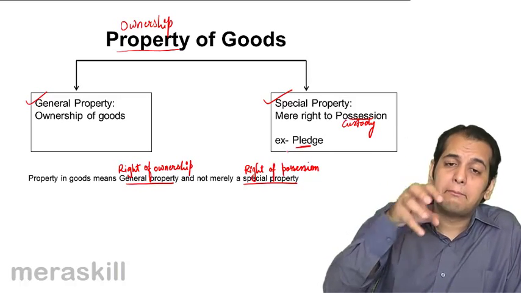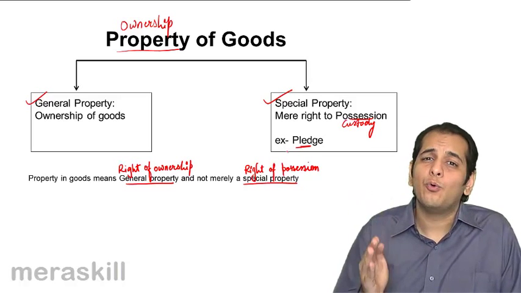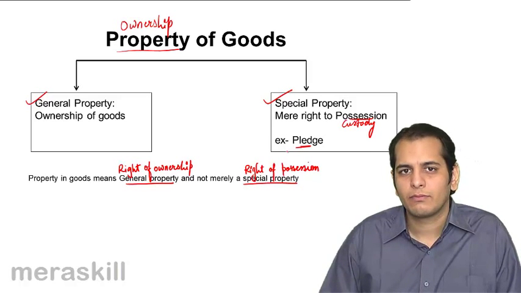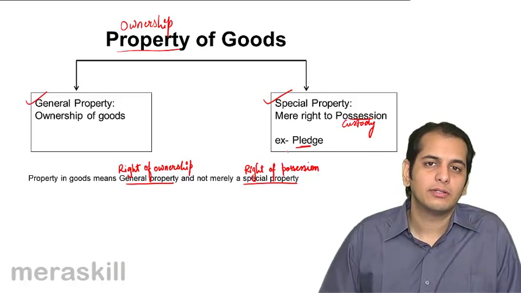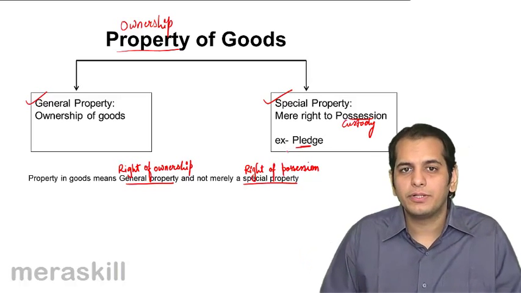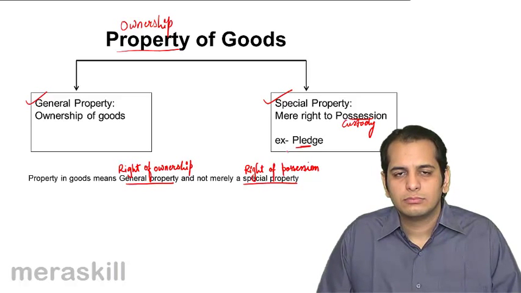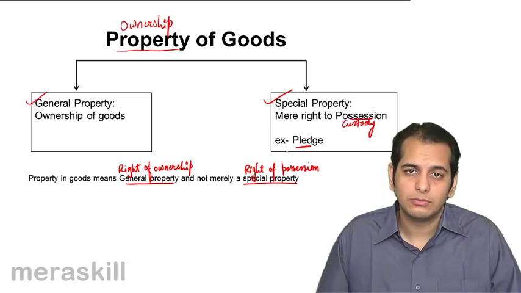So when the bank has that gold under its possession, it only enjoys a special property in those goods, that is in the gold. It does not enjoy a general property. It does not own that good. So it cannot do whatever it wants with that good. It will have to return it to you when you repay the loan.